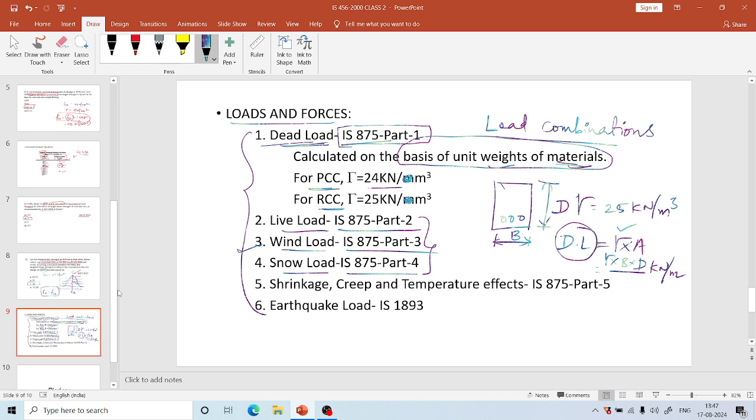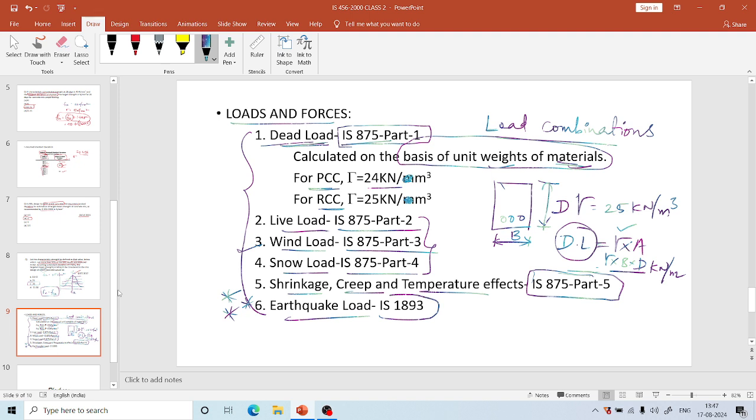And from IS 875 Part 5 we can take shrinkage, creep, temperature effects, soil and fluid pressure, erection loads, everything. And earthquake load, this is an important one. In the GATE exam also they asked about the code book related to earthquake load.